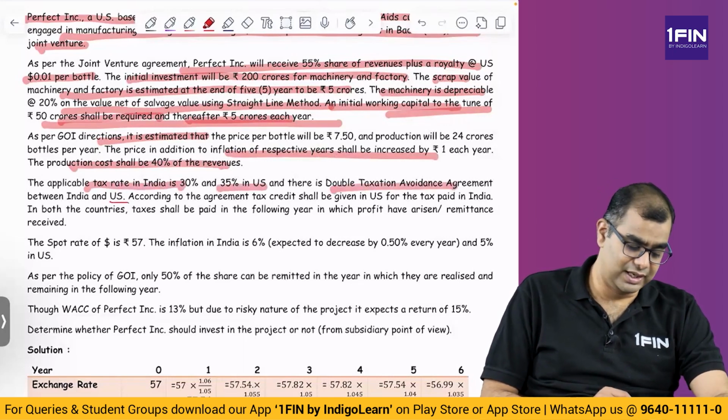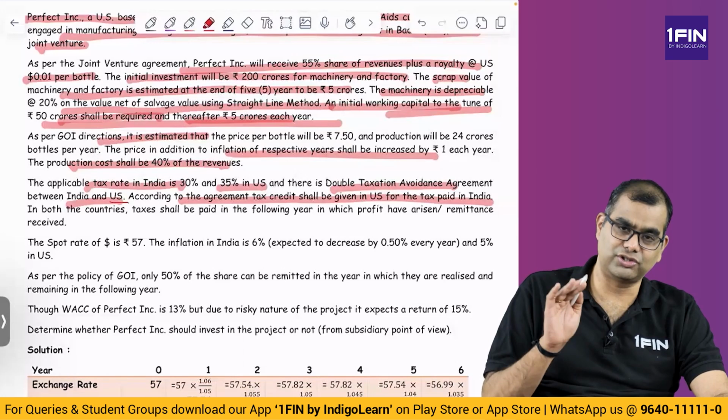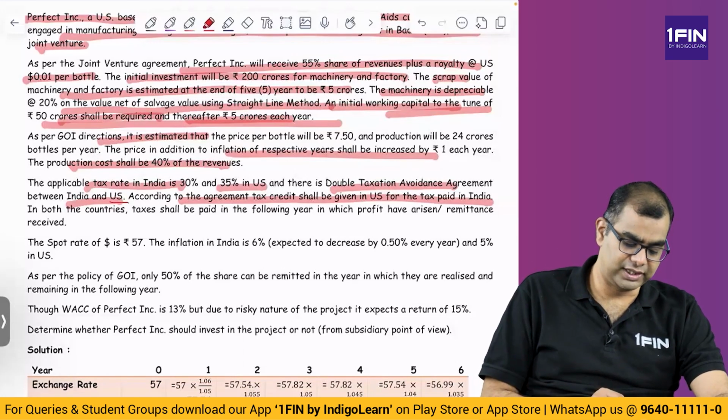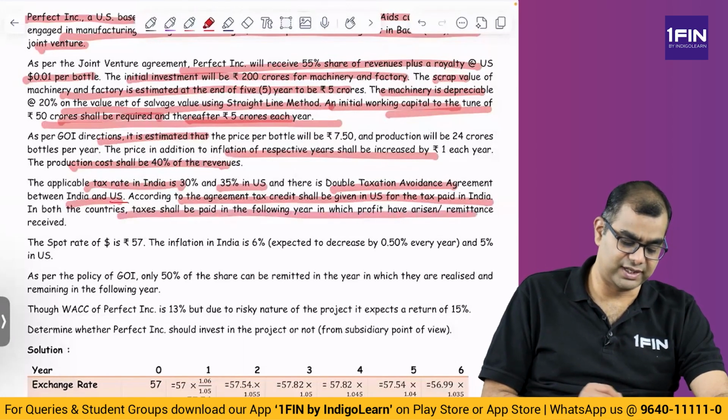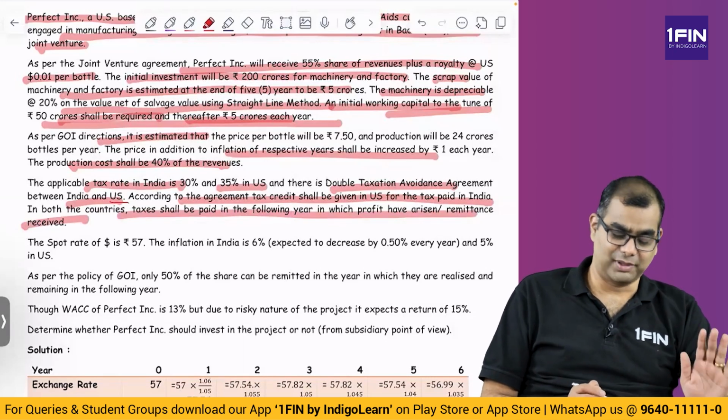This is what I was saying, between India and US. According to the agreement, tax credit shall be given in US for tax paid in India. So in US you have to pay only the differential tax. In both countries, taxes shall be paid in the year in which profits have arisen or remittance is received. This is another complication in this. As we move there, I'll explain what the complication is.